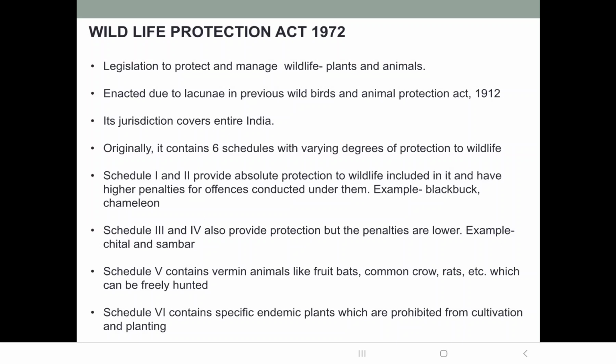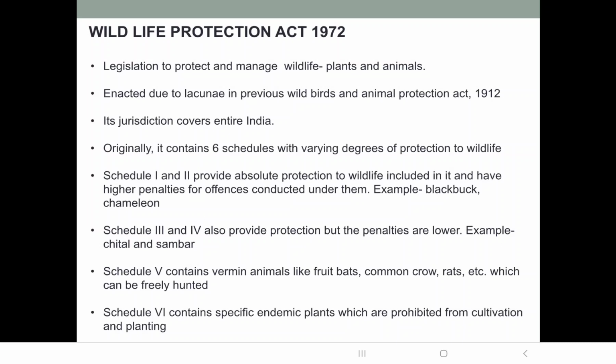Then schedule 3 and 4 also provide protection, but the penalties are lower when we compare these schedules to schedule 1 and 2. Then which animals are included in schedule 3 and 4? Cheetal and sambar.